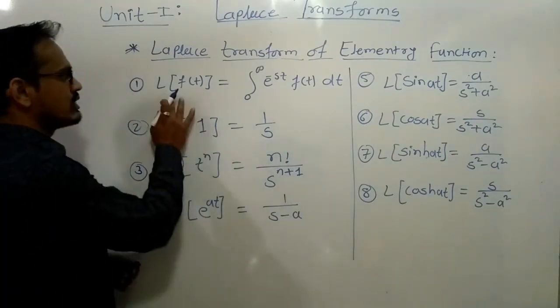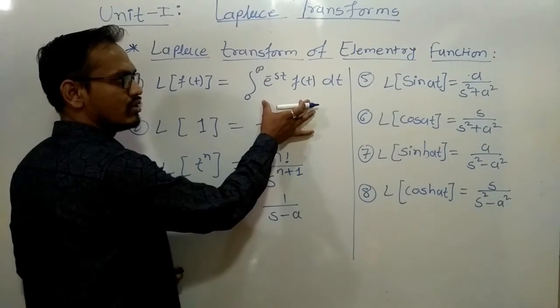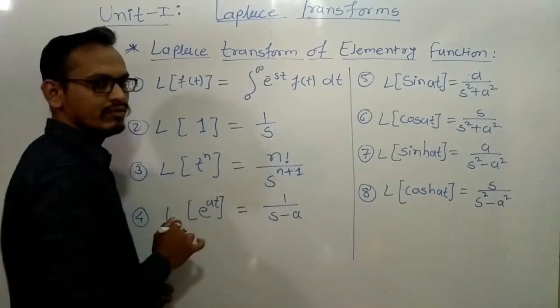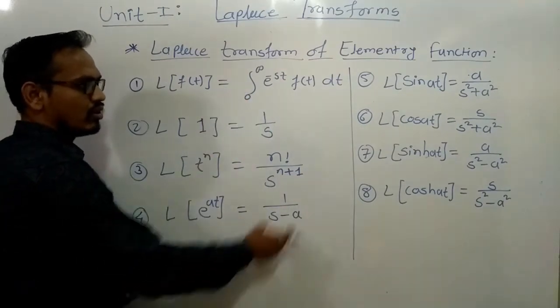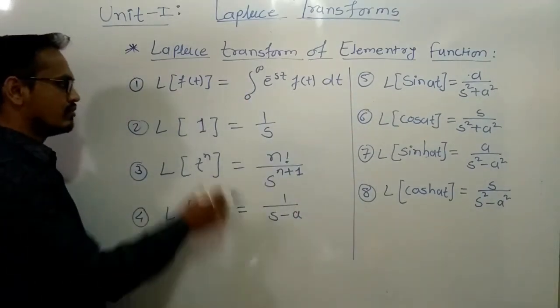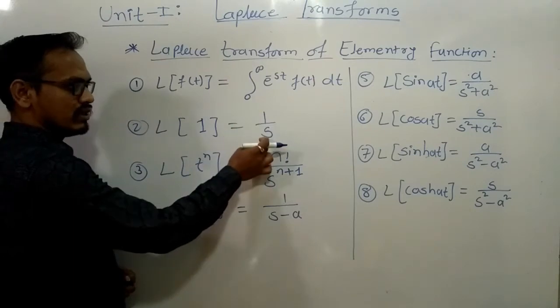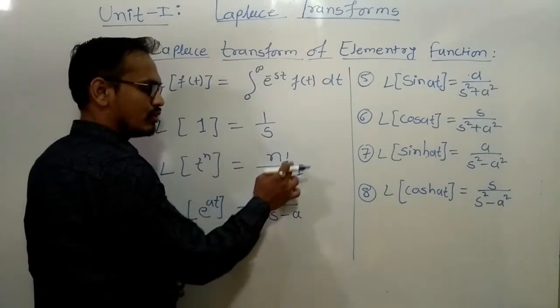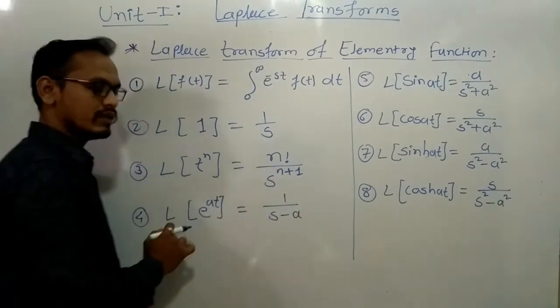That is, the Laplace transform of f of t. This is the definition of the Laplace transform: integration from 0 to infinity of e raised to minus st f of t dt. Using this definition, we have derived all these formulas of the Laplace transform. Laplace transform of 1 is 1 by s. Laplace transform of t raised to n is n factorial upon s raised to n plus 1.